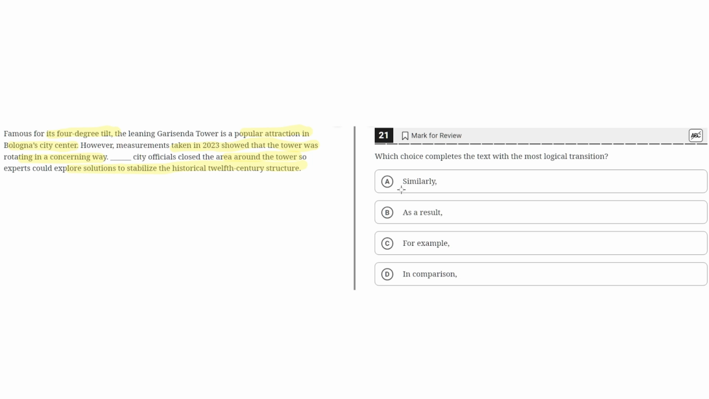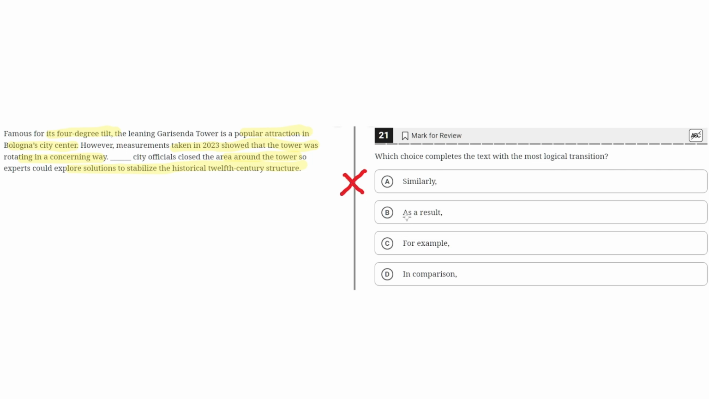A. Similarly. This is incorrect because the third sentence highlights a result of what was previously said, which is that city officials closed the tower to explore solutions to stabilize the structure, which isn't similar to how they took measurements to show that the tower was rotating in a concerning way. Therefore, A is incorrect.